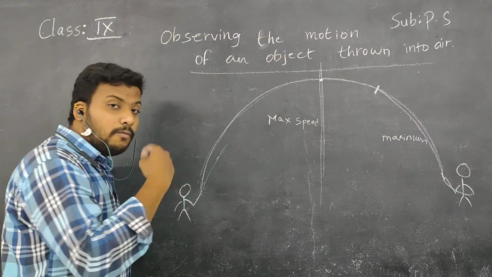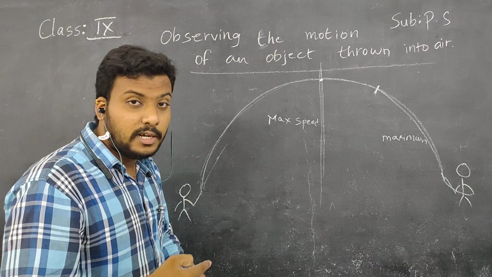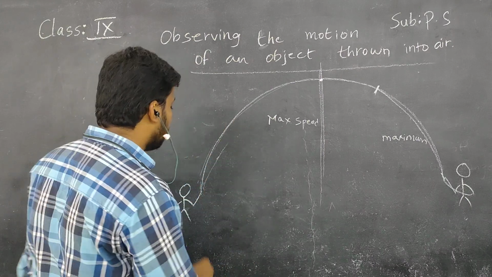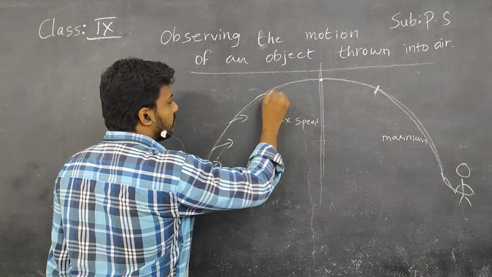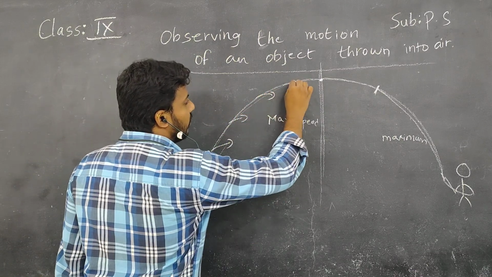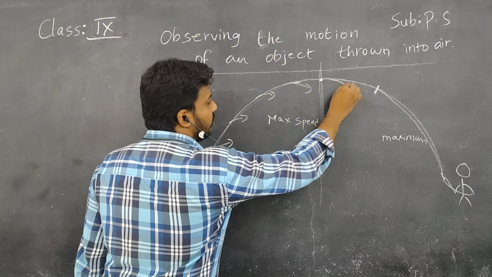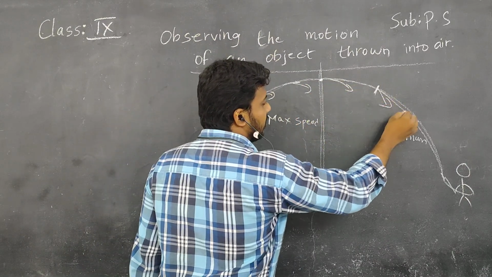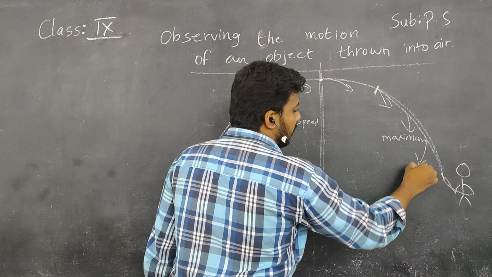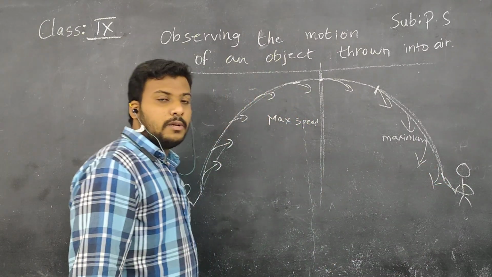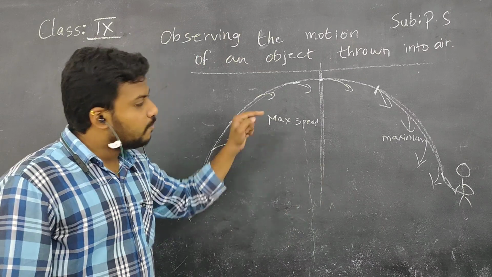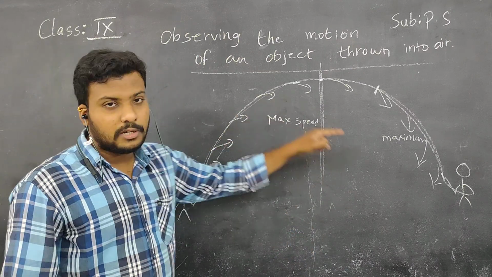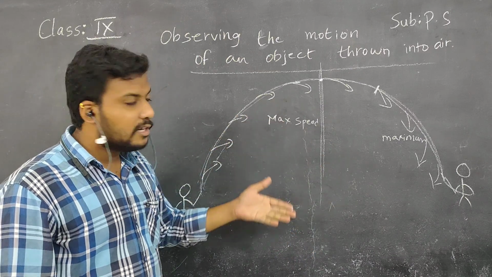But children, along with the speed, you also notice that the direction of motion is also changing. See here, it can move in different directions like this. Sometimes it may go up to here and it may fall like this. Yes or no, children? These are all called directions of motion, simply to say velocity vectors. In this case, speed is changing and the direction is not same now.